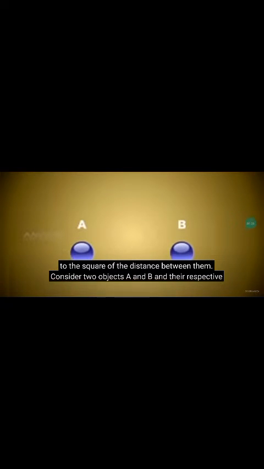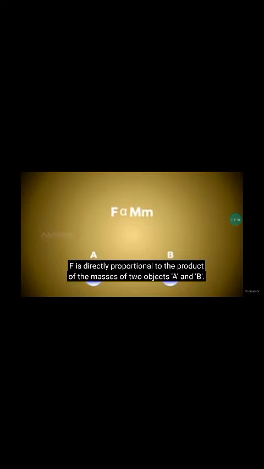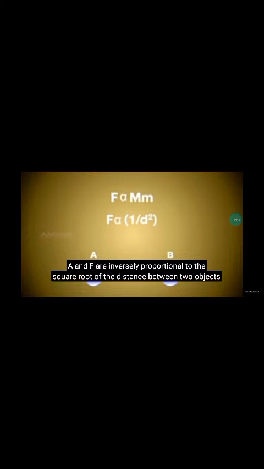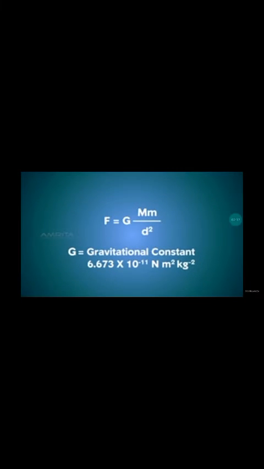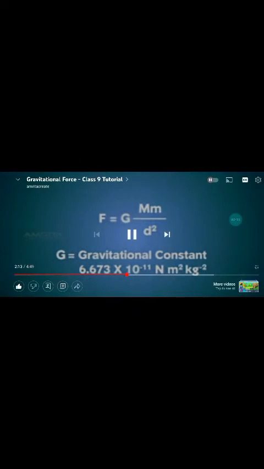Consider two objects A and B and their respective masses as capital M and small m. They lie at a distance d. According to the law, gravitational force F is directly proportional to the product of the masses of the two objects A and B, and inversely proportional to the square of the distance between the two objects. F is equal to G into M m by d square, where G is the gravitational constant and the value of G is equal to 6.673 into 10 to the power of minus 11 Newton meter square per kg square.